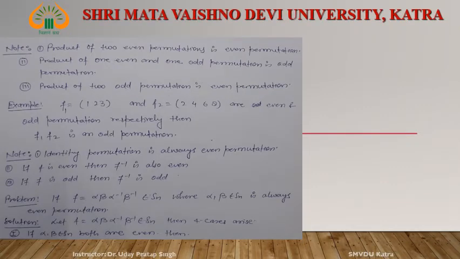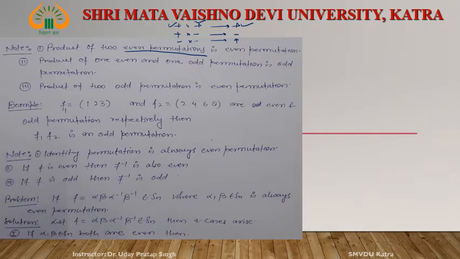Now, the result is that if we multiply two even permutations, just like a positive number multiplied with a positive number, the result is positive. Even and even, then even. A positive number and a negative number, the multiplication is negative. Negative and negative, the multiplication is positive. Right?